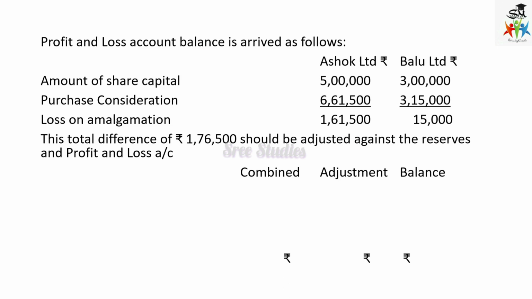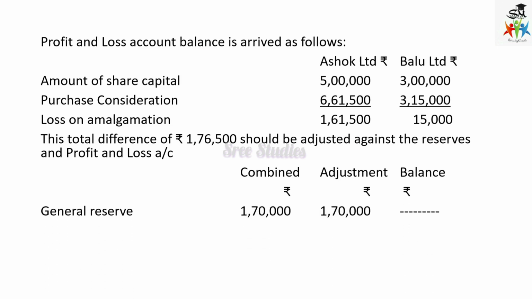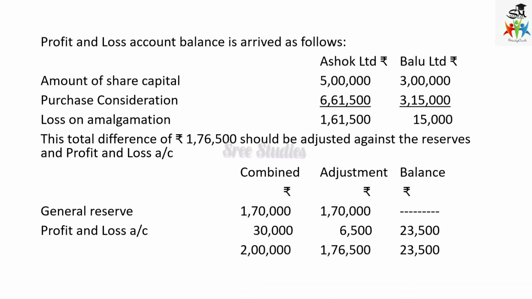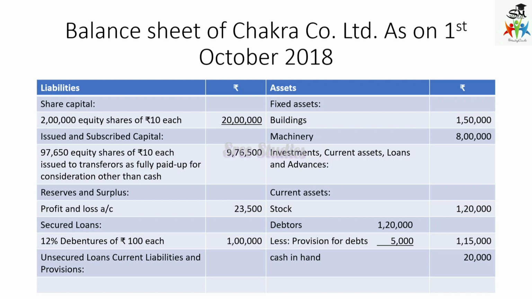How it should be done: the combined and separate entries are given. General reserve available in the balance sheet is 1,70,000. So first we adjust 1,70,000 and the balance of 6,500 should be taken out of the profit and loss account. So the rest of the profit and loss account balance is 23,500. Then we can have this total. If not necessary, leave it.